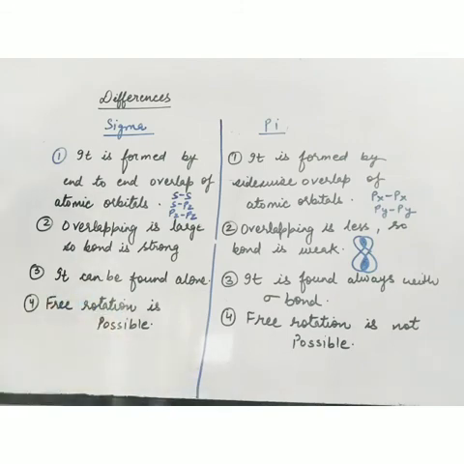And last, free rotation is possible in sigma because sigma overlapping is like this. You can hold one atom and you can rotate the second atom. But pi overlapping is like this. If you hold one atom and rotate the second one, what will happen? The pi overlapping will break. So these are some important differences between sigma and pi bond. So this is all about your orbital overlap concept.